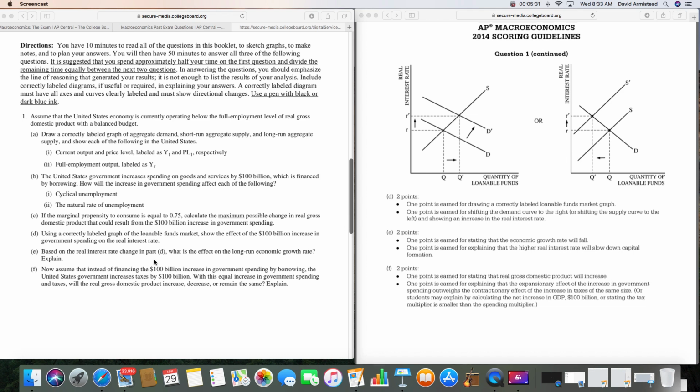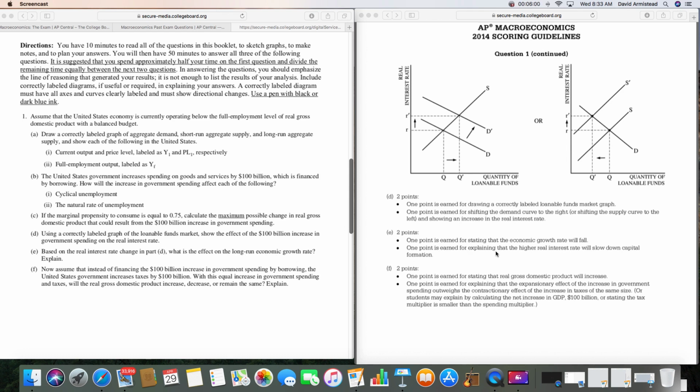Based on the real interest rate change in Part D, what is the effect on the long-run economic growth rate? Explain. I could definitely see this showing up May 18th. Something where the interest rate, I told you this in a previous video, the interest rate does something. Now what's going to happen to the long-run economic growth rate? All right. They're saying, we are in Part E. Based on the real interest rate change in Part D, what is the effect on the long-run economic growth rate?